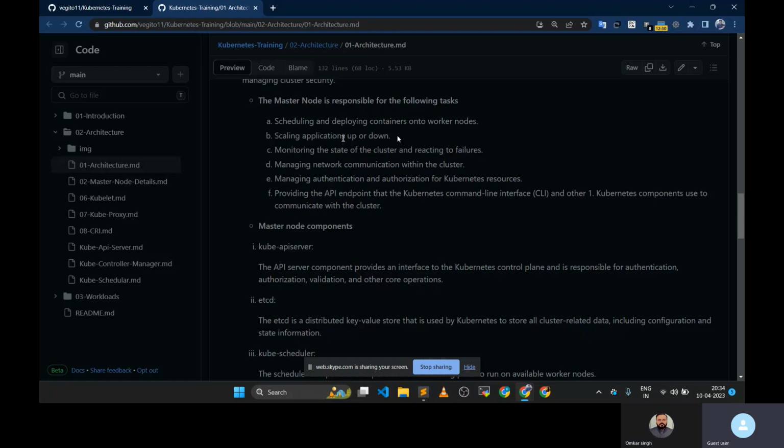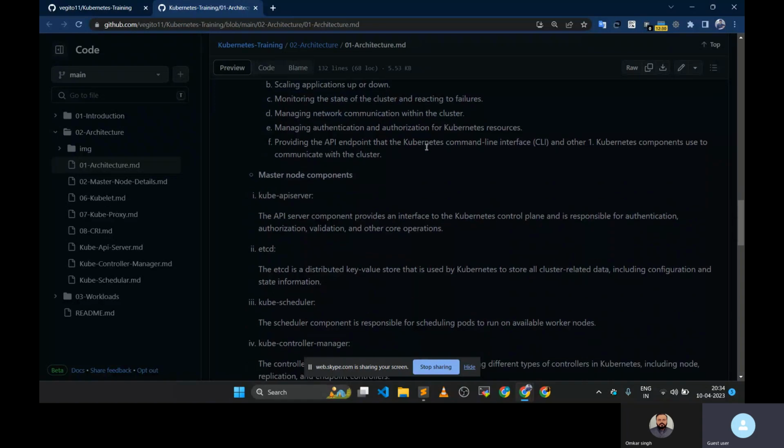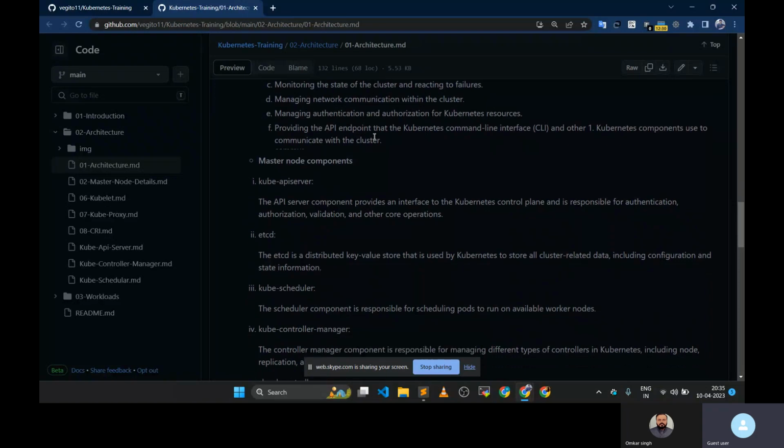Yes, so this thing is done by the controller manager. The next thing is managing network communication within the cluster. For that we will install plugins, and we are going to see that also. Then there is managing authentication and authorization for Kubernetes resources. For that we also have different controllers, like admission control, admission webhook controller, something like that, which handles the authentication and authorization for the Kubernetes resources. That thing is also present on the master node, handled by the master node.